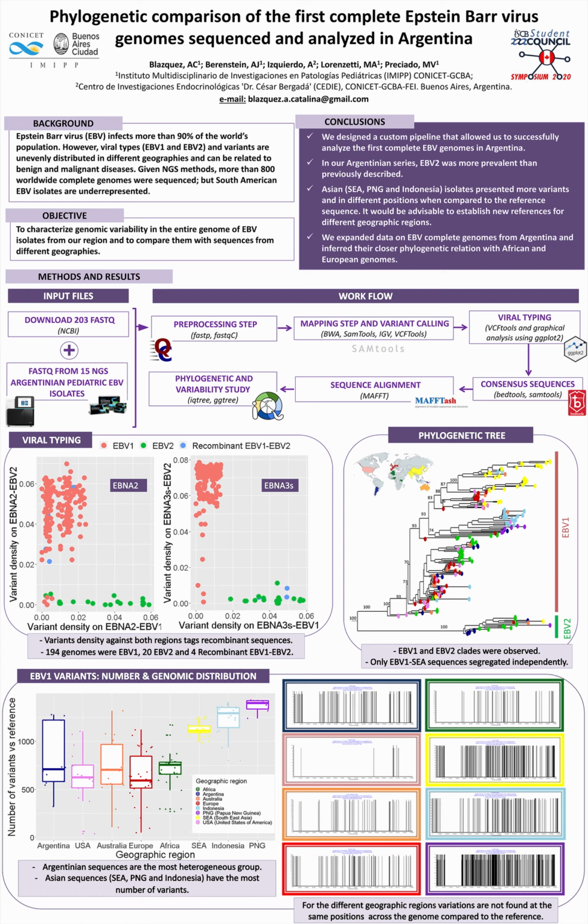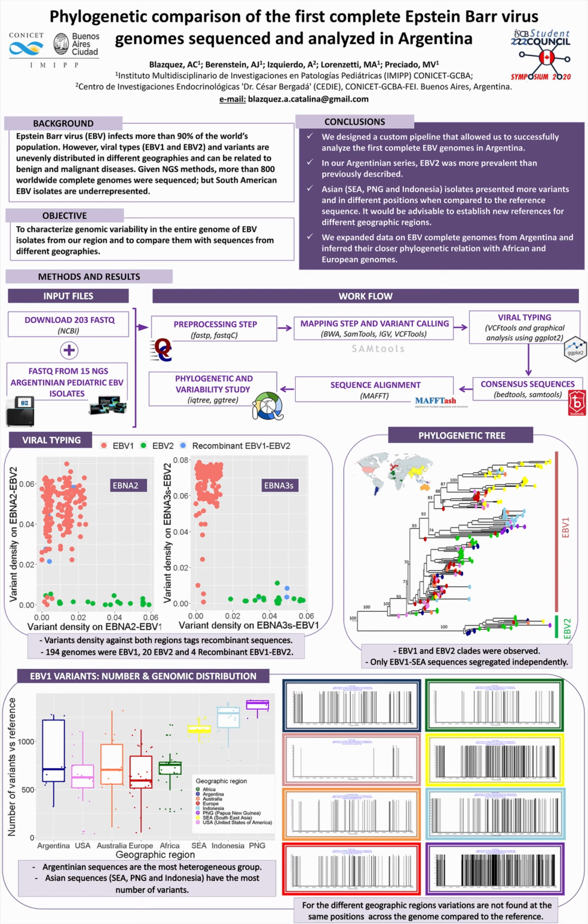The prevalence of EBV-related malignancies and the proportion of EBV-associated cases and viral type circulation vary among geographical regions, and this is the reason many scientists are looking for molecular markers associated with malignancy. Thanks to next-generation sequencing, more than 800 complete genomes worldwide were sequenced. However, South American EBV isolates are unrepresented.